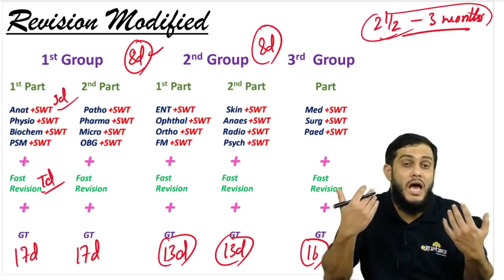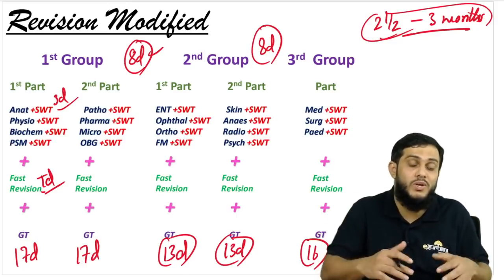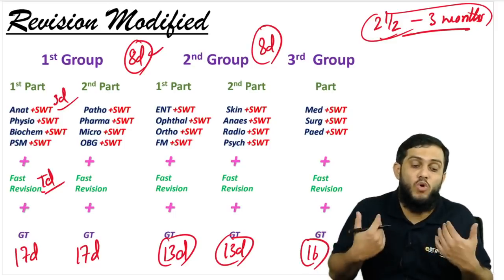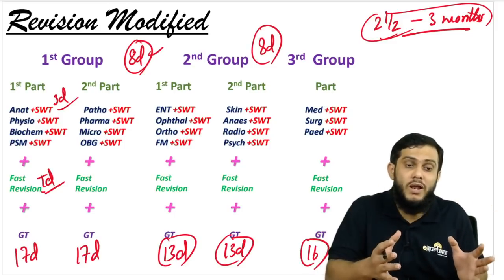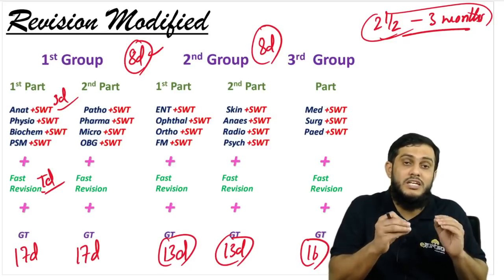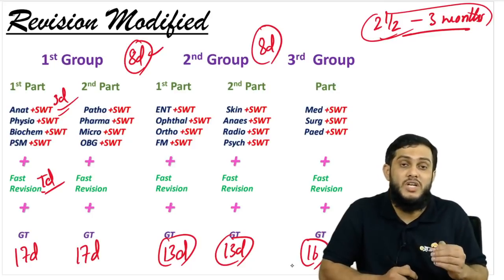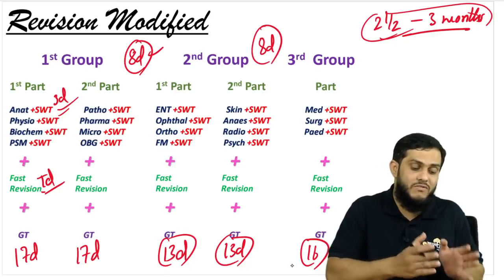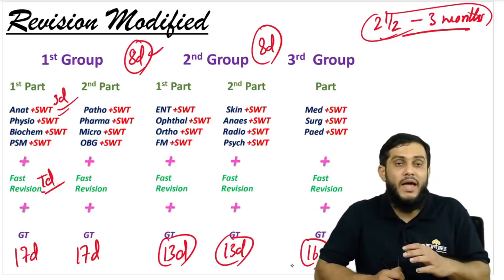After that, still you will be having 1.5 months to revise or to do some extra things, to read other than the notes, to give more number of GTs. You have extra time. And this revision plan not only included 3 revisions, along with that, you are giving subject wise test for each subject. You are giving GTs after each 4 subjects. So I think this is the best plan to follow.